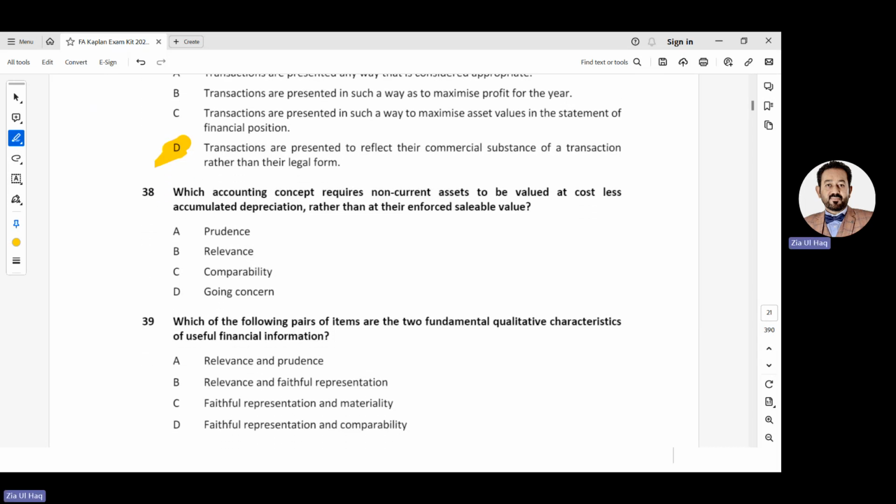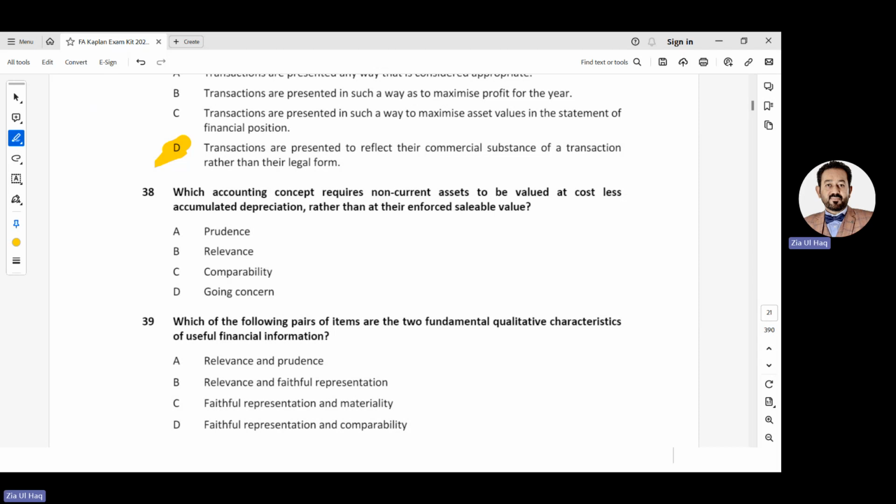38. Which accounting concept requires non-current assets to be valued at cost less accumulated depreciation rather than at their enforced saleable value? Prudence. Prudence says assets and income should not be overstated, expenses and liabilities should not be understated.